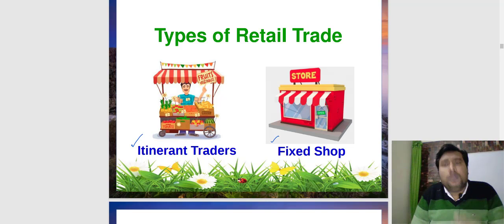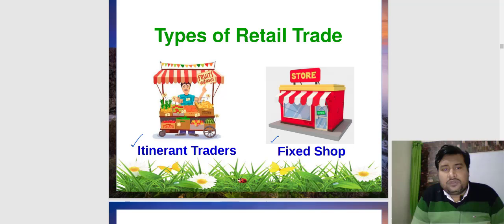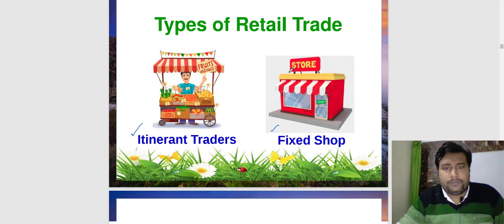Itinerants are basically movable shops, which move from one place to other place. Like suppose you have seen the ice cream vendors. Ice cream vendors are selling the ice cream in one particular cart, which can be moved from one place to other place very easily. So they are the itinerants. Fixed shop, like a general store. That cannot be moved from one place to other place, and that will be considered as a fixed shop.